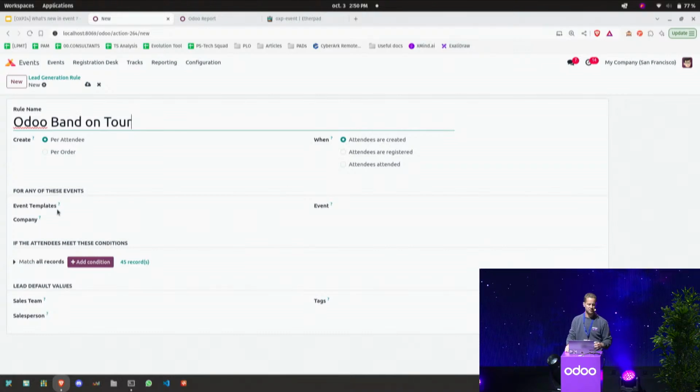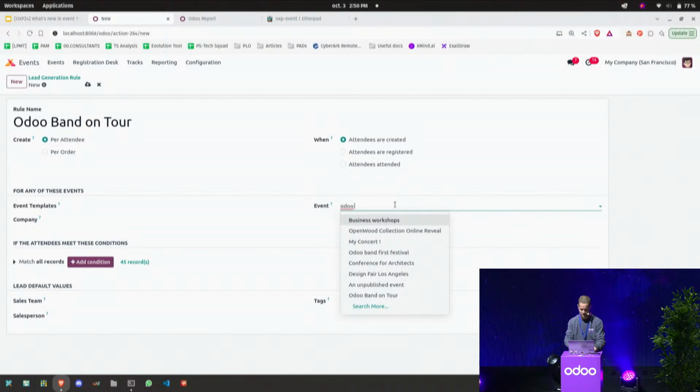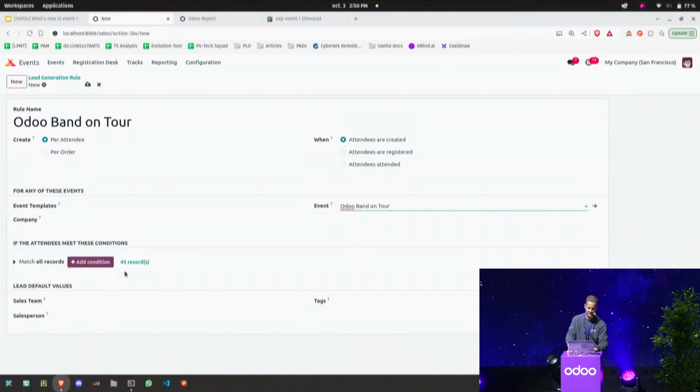We can define if we base this rule on event templates, on a company, or an event. So let's make this one, Odoo Band on Tour, and define if we need to filter, if you want to get only the attendees that attended the event, or only the ones that did not show up, etc. So we can redefine which attendees I want to get in my CRM or in my marketing afterwards.